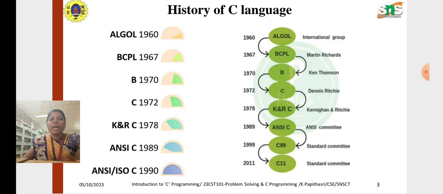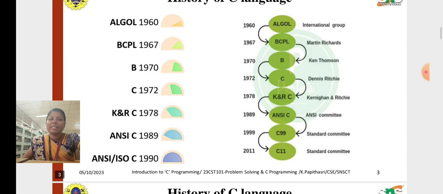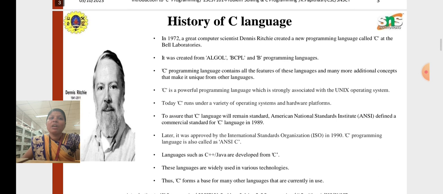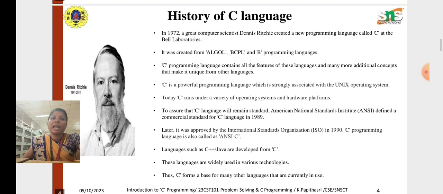Then K and R C, that is Kernighan and Ritchie, in 1978. Then the ANSI committee invented ANSI C in 1989. Then the standard committee introduced C99 and C11 in 1999 and 2011. So here is the history of C language.